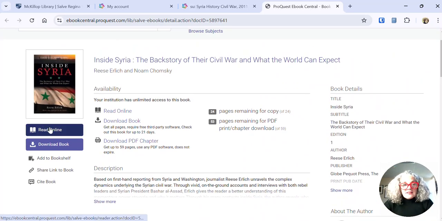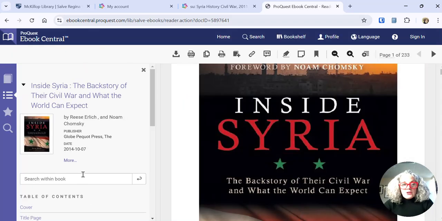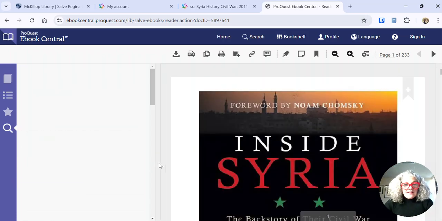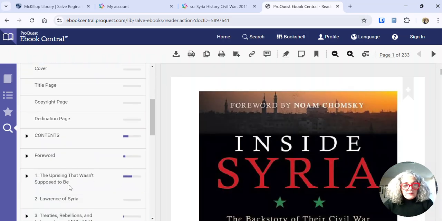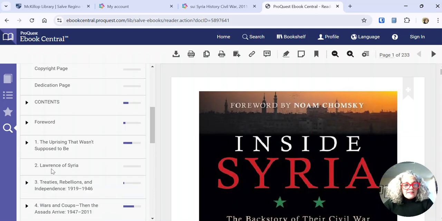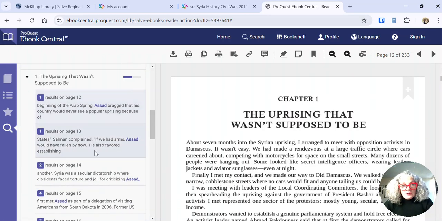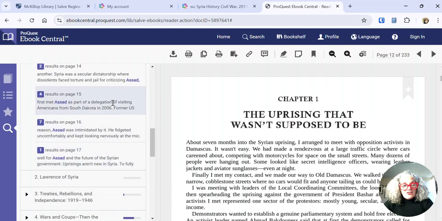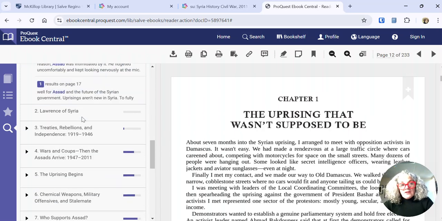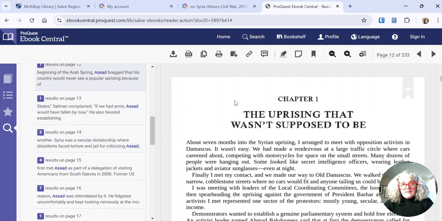But if you wanted to click Read Online, you can search within the book. And if you were looking, for example, for Assad, it will show you all the places where that name shows up. And if you click on the down arrow, you can see this chapter has a lot of mentions of our person. And if you click the down arrow, it shows you the context of each of the results that found that word, where it shows up in that context.